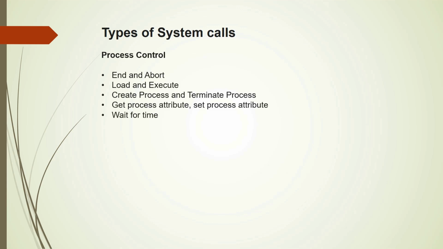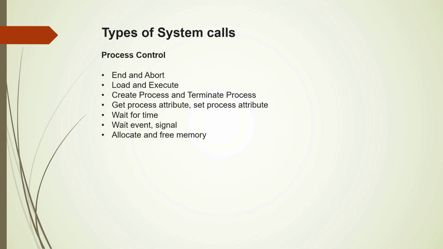Next is wait for time. Again, we may need to wait for the process to complete its execution, so system calls are available for that. Also, we may want to wait for a particular event to complete, so system calls are also available for that. And similarly, the process on completion may send a signal to the system informing that it has completed its execution. So, the signal system call.